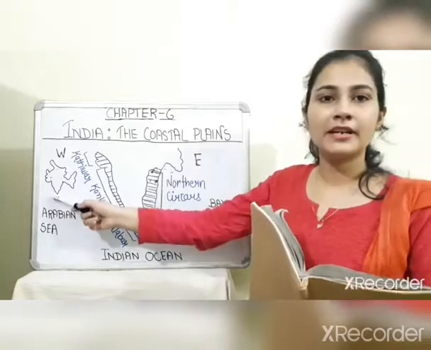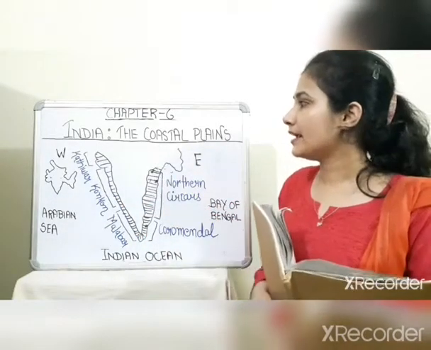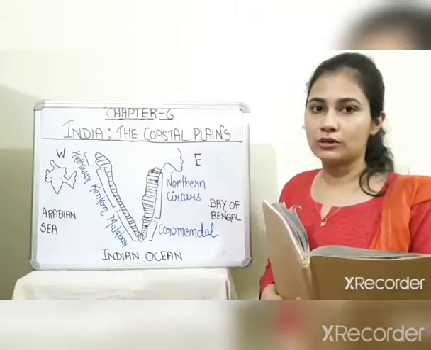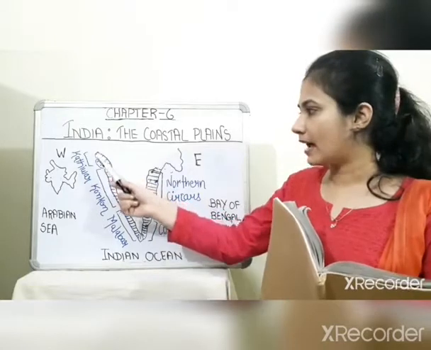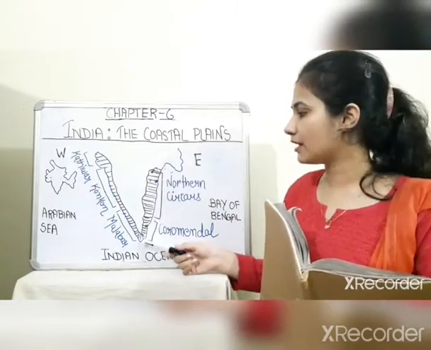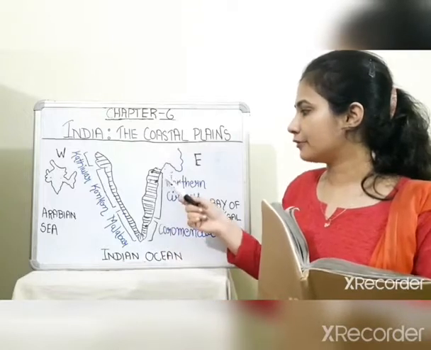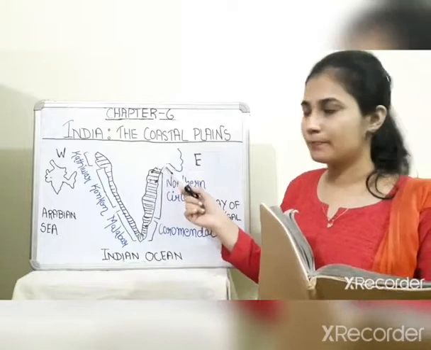This is the map of India. I have just drawn the lower part, the triangular part. India is fortunate enough to have a long coastline. It starts from Rann of Kutch in Gujarat, and from here it moves towards the Kanyakumari, and from Kanyakumari it moves upward towards the north up to West Bengal.